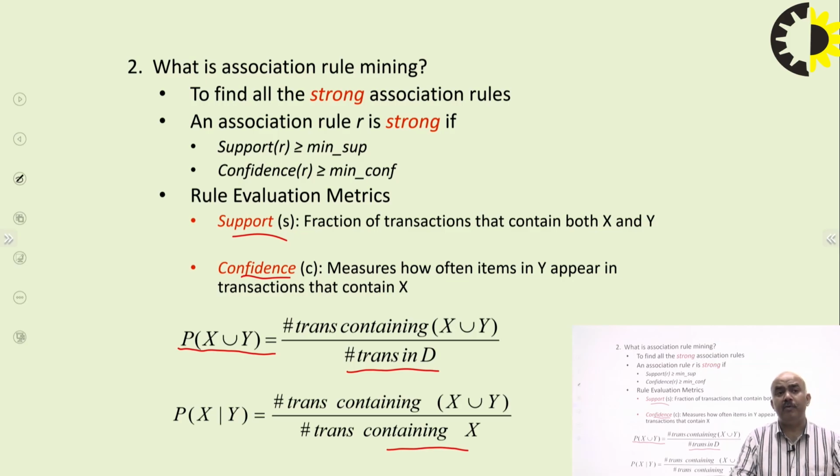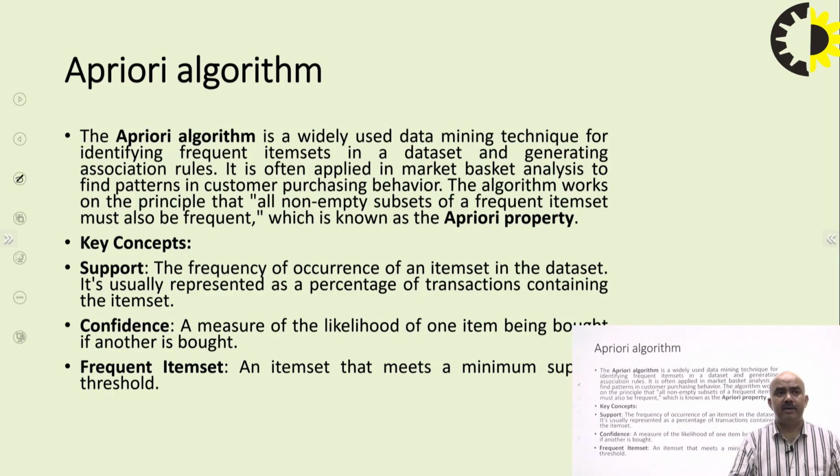Now the question is how we are going to do it. For that, there is an algorithm, the Apriori algorithm. This is widely used in data mining in order to identify the frequent items in the given data sets and generate association rules. It's often applied in market basket analysis in order to find patterns of customer purchasing behavior.